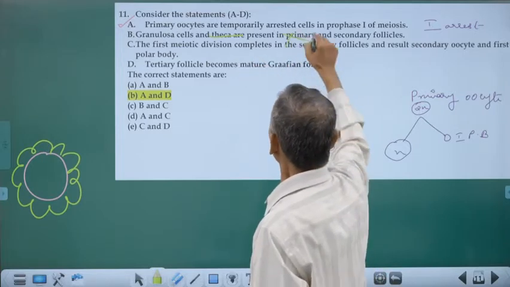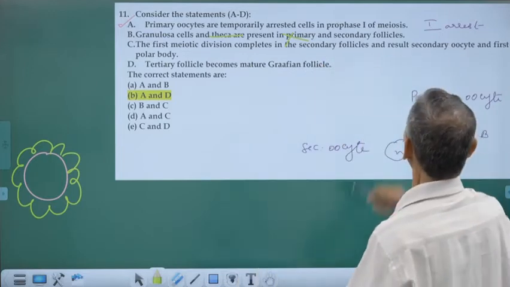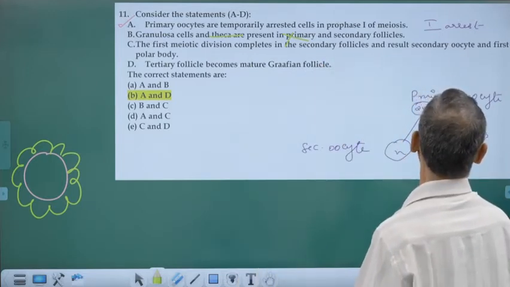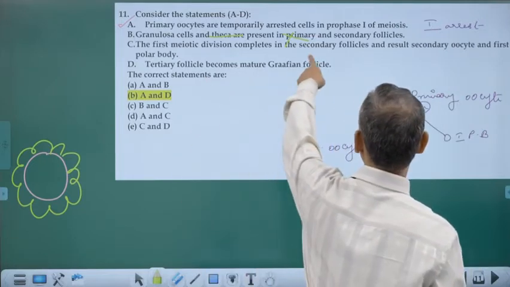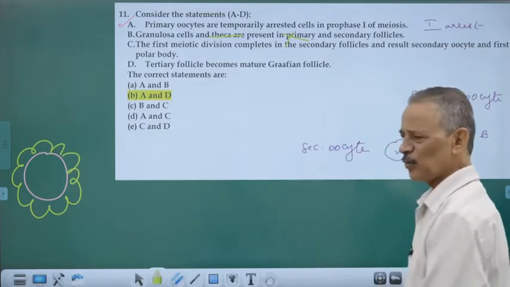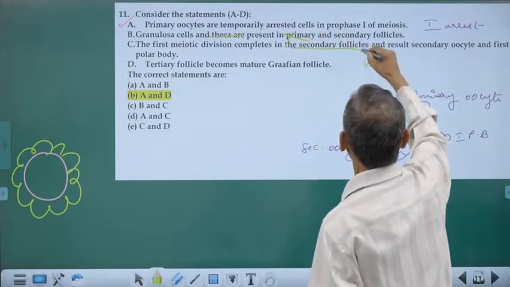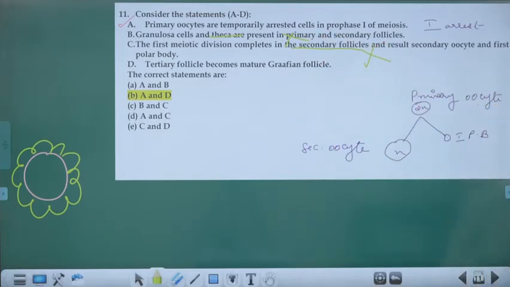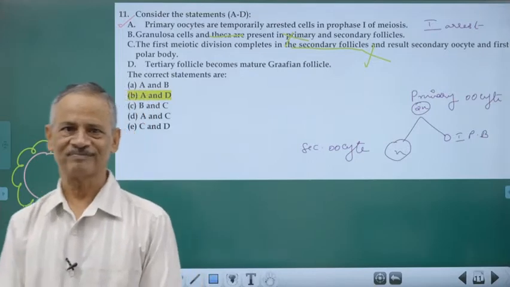So it is wrong. The first meiotic division is completed in the secondary follicle and results in a secondary oocyte and first polar body. Is it in the secondary follicle? No, in the tertiary follicle. It is in the tertiary follicle that the primary oocyte divides into a secondary oocyte and first polar body. That occurs only during the tertiary follicle stage, not in secondary.